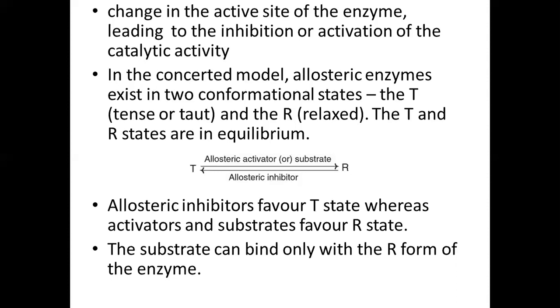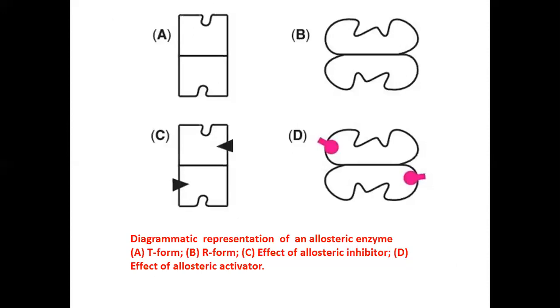And the substrate can bind only with the R or relaxed form of the enzyme. It means that when the enzyme is in the T state, the substrate will not bind, and the catalysis will not proceed.